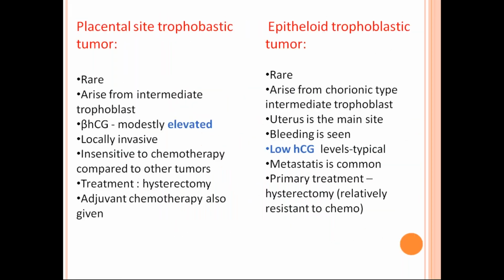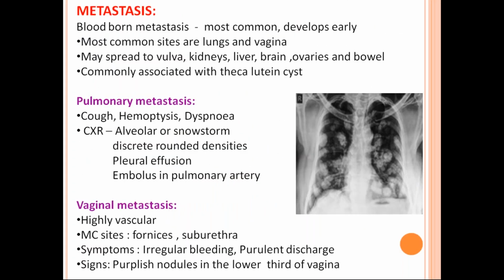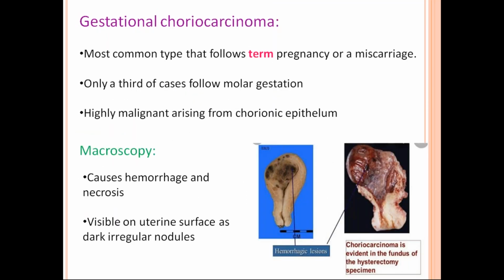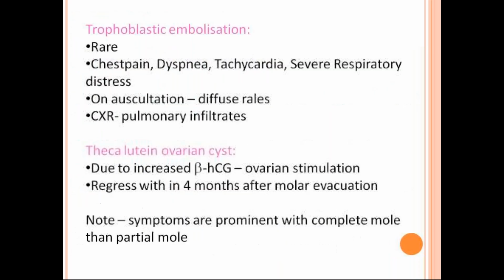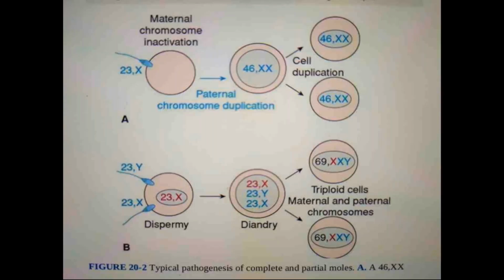So this is how you manage a hydatidiform mole. Next class I'll be talking about other gestational trophoblastic neoplasias, that is choriocarcinoma, placental site trophoblastic tumor, and all these things. The most common UG question for you is follow-up. How do you follow up a hydatidiform mole? How do you differentiate between a complete mole and a partial mole? And what are the common symptoms of a hydatidiform mole?